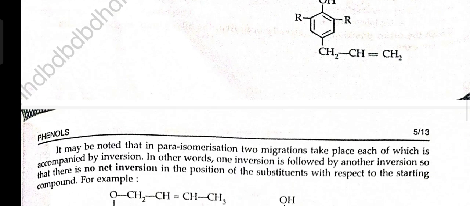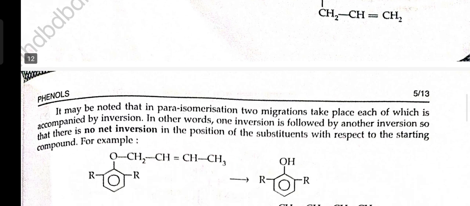It may be noted that in para rearrangement, two migrations take place, each of which is accompanied by inversion. In other words, one inversion is followed by another inversion, so that there is no net inversion in the position of the substituent with respect to the starting compound. For example,